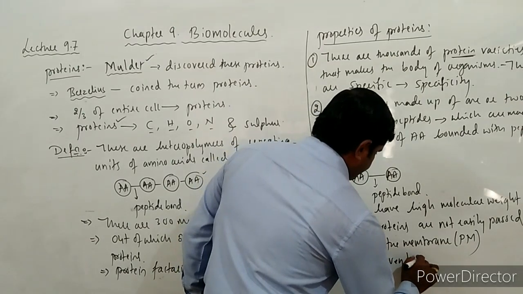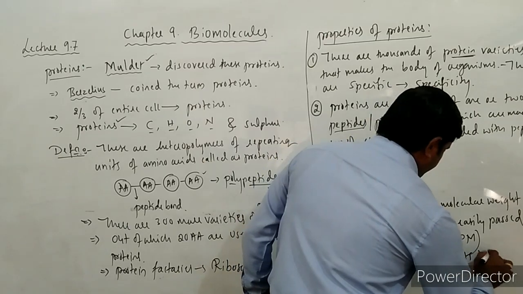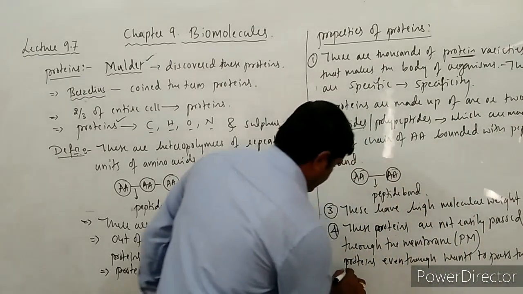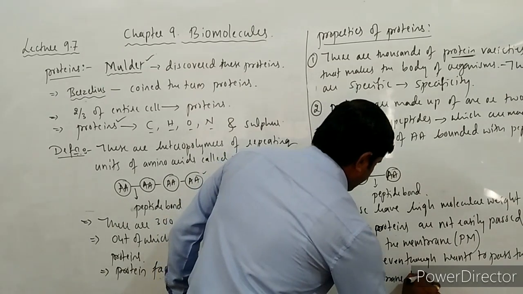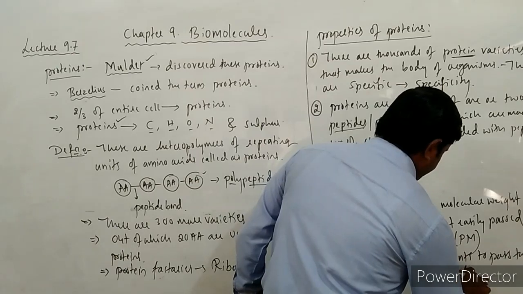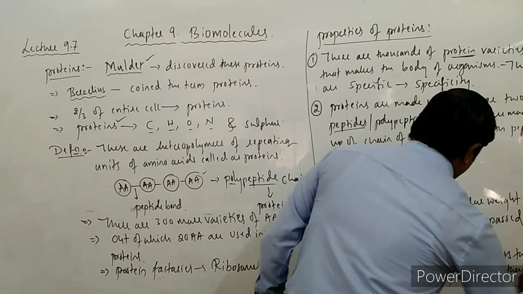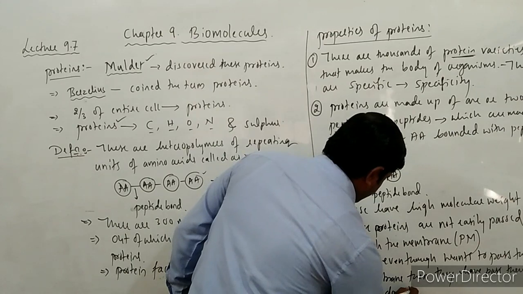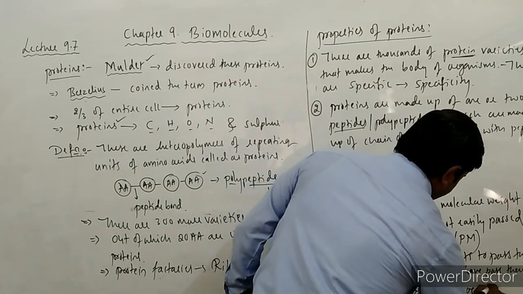If proteins want to pass through the membrane, they have to pass through by endocytosis or exocytosis.